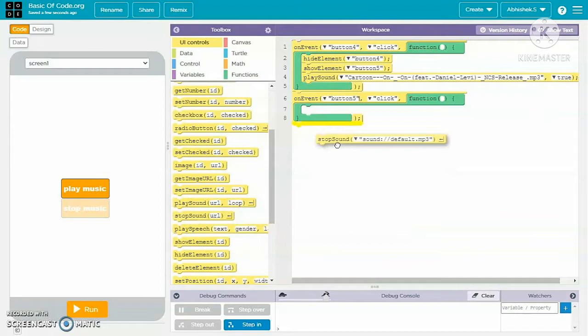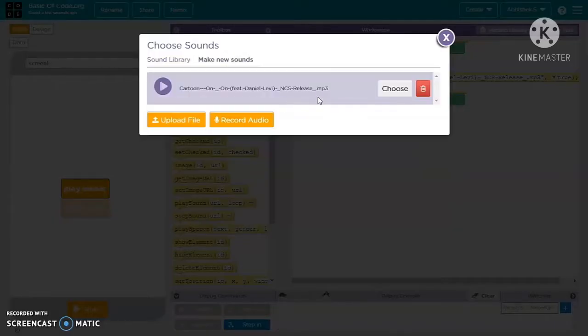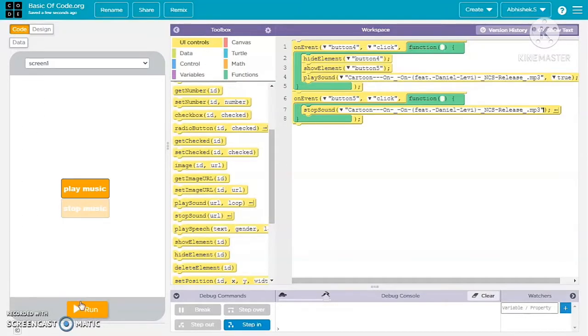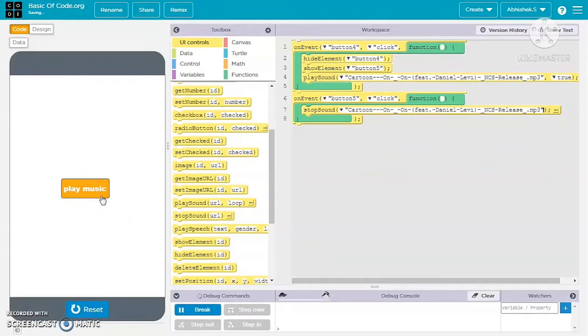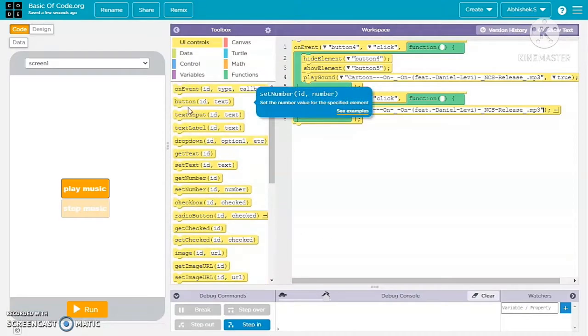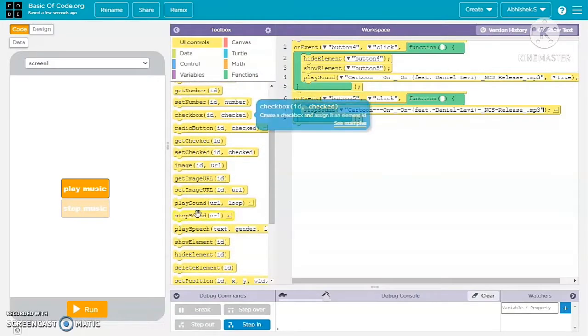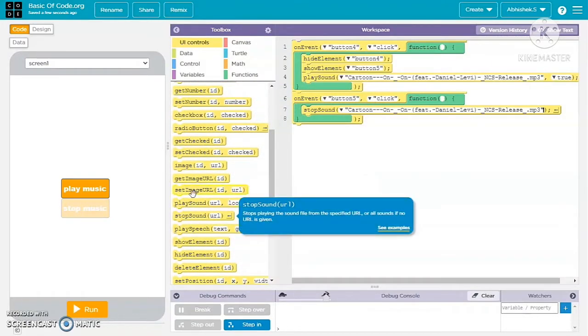After that, you'll need to add a block, stop sound, and choose the same song that you have used in the first on event block. And when you click on the play music option, the stop music option will appear, and when you click the stop music, it will stop the music.